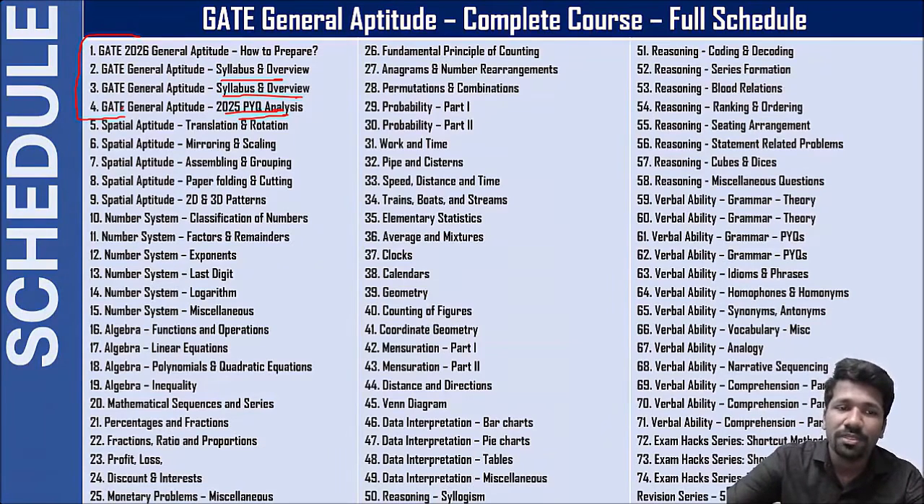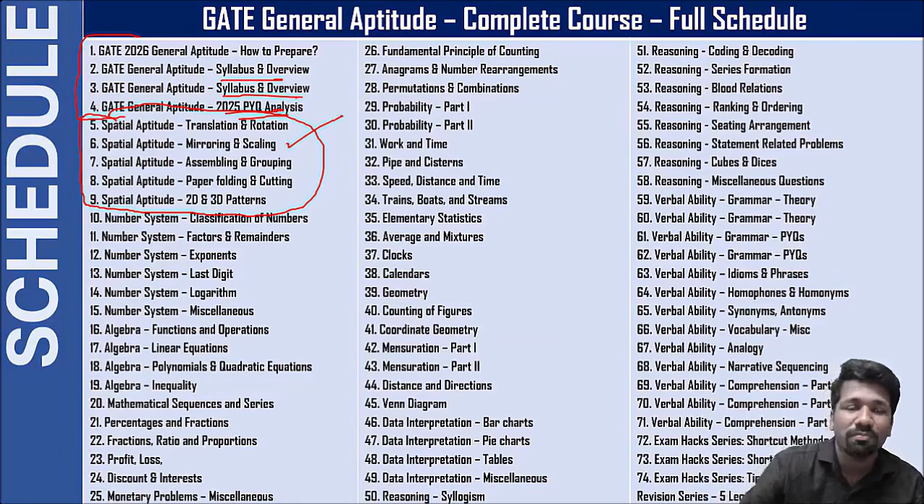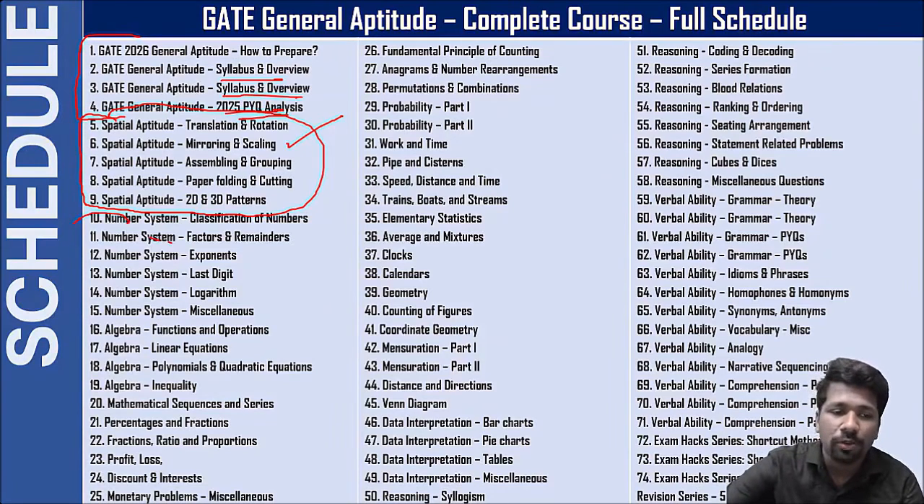And then we will be starting. This time we are starting from the spatial aptitude unit, because spatial aptitude is a unit where, if you invest less time, you can still get more outcome, because you can get 1 mark to 3 mark questions from spatial aptitude all the time. Then we will go to quantitative aptitude. All these are quantitative aptitude topics, the lengthiest unit in GATE General Aptitude.